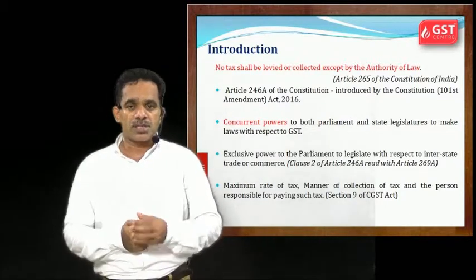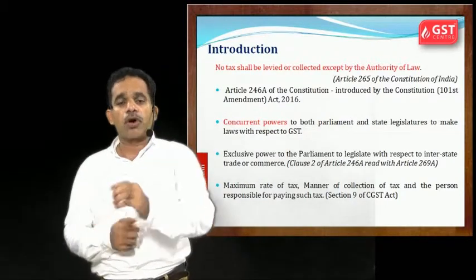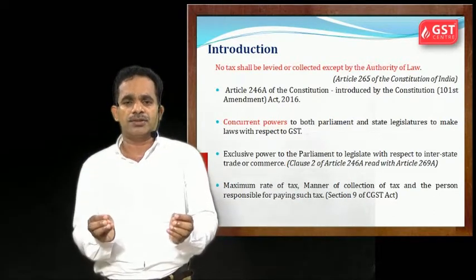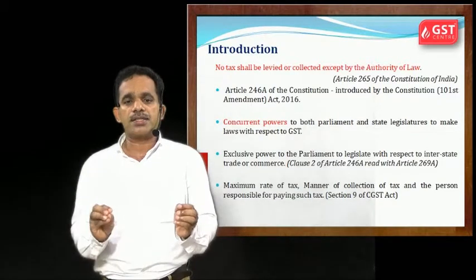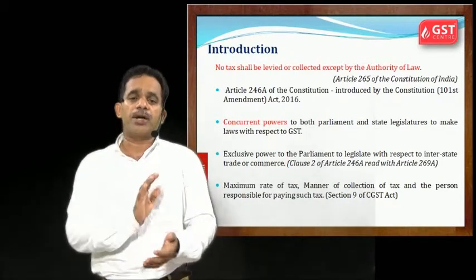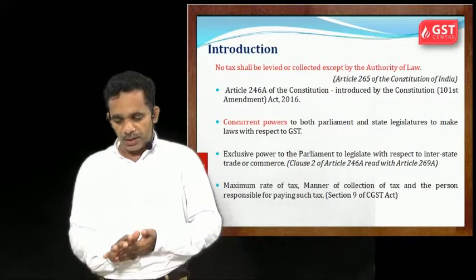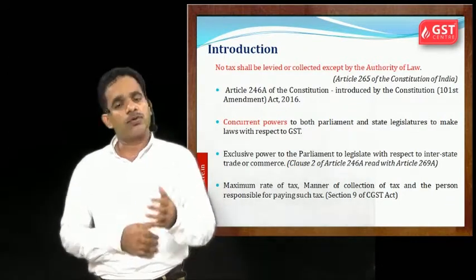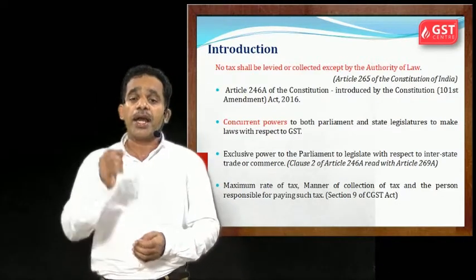Okay, then there is an exclusive power to the Parliament to legislate on interstate supply of goods and services. See, from one state to another state, or from one state to another union territory, whatever it may be, if there is any transaction, in that case the Parliament, the central government, has the full power. Okay, that was clause 2 of article 246A, and you can also read article 269A.